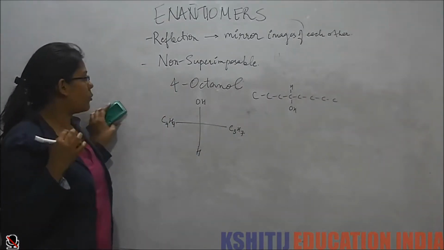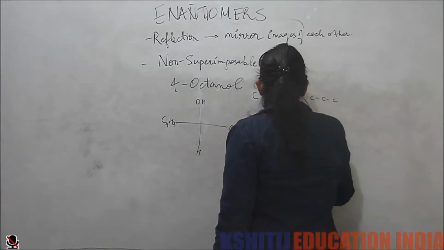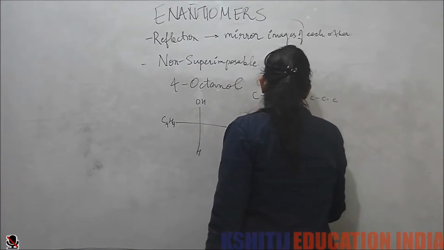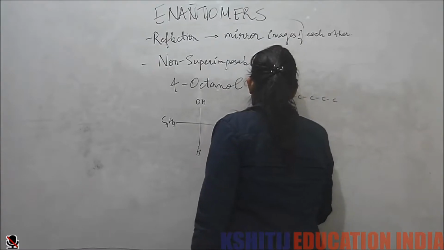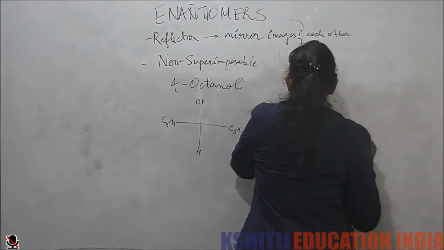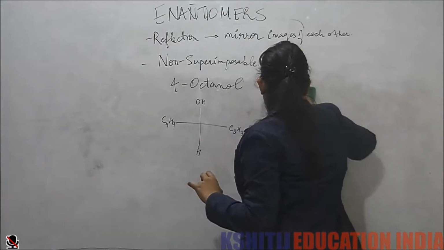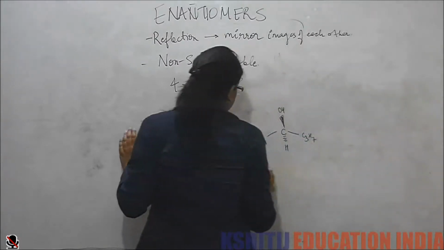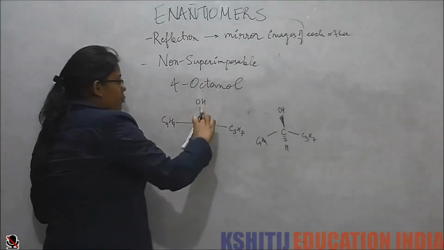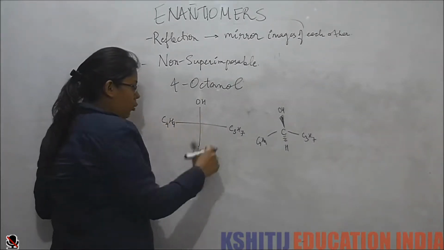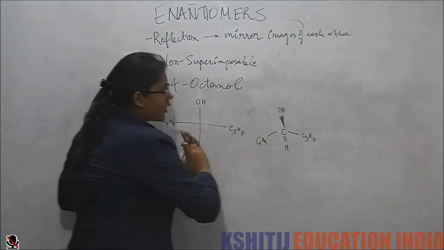Now if I have to draw the perspective formula for this, I put the hydrogen here, OH here, C3H7 here, C4H9. And now this is the perspective formula for this. Now what I have done is, for my easy sake, the bond which is downward I have kept down in the paper, the bond which is upward I have kept out of the paper, and the horizontal one I have kept on the board of the paper.